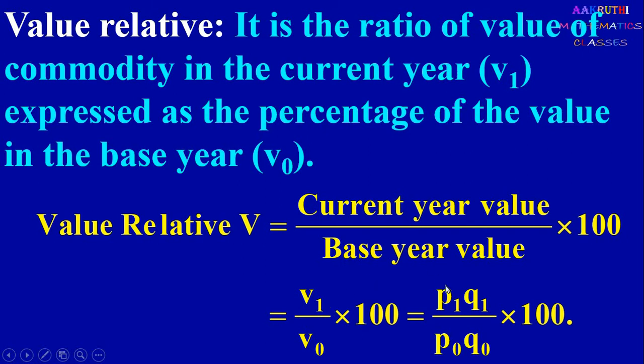Value means product of price and quantity. Current year value is current year price into current year quantity, divided by base year value, which is base year price into base year quantity. Therefore V1 by V0 into 100 can be written as P1 into Q1 divided by P0 into Q0 into 100. So this is the formula for value relative, and value relative is denoted by V.